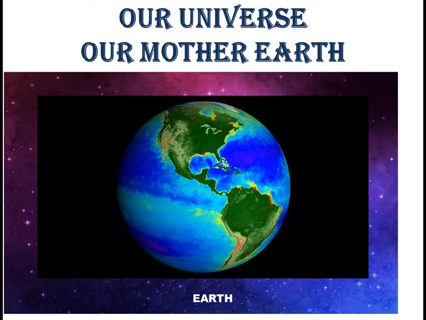Because it is the only planet where we can live, that has life on it. Its distance from the sun, its atmosphere, water, air and land, all these together make it a unique planet. And it is also the only planet which has animals, plants and human beings living on it.